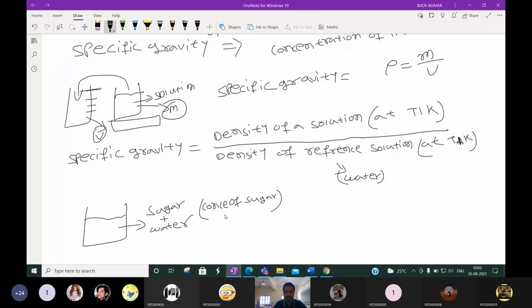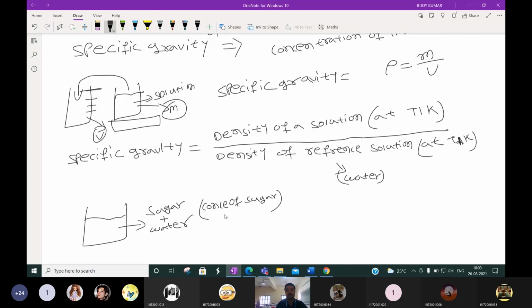There are certain analytical techniques or titration methods. But there is another method, using the specific gravity, by which we can calculate the exact concentration of this sugar solution in a very easy manner. How can we calculate?